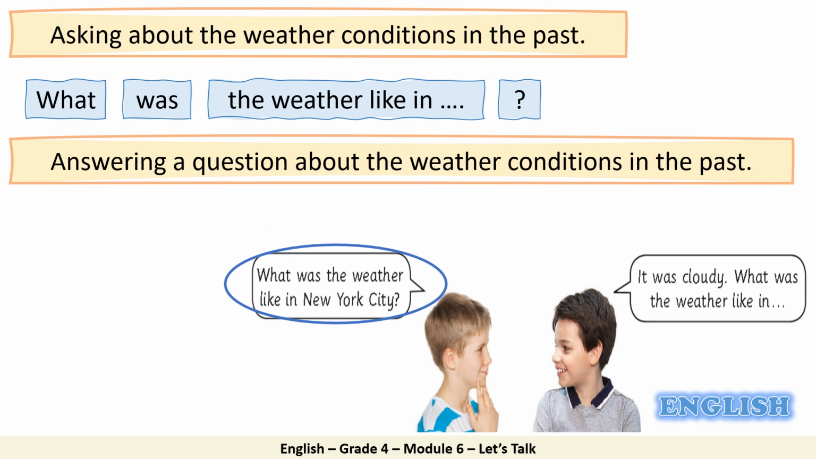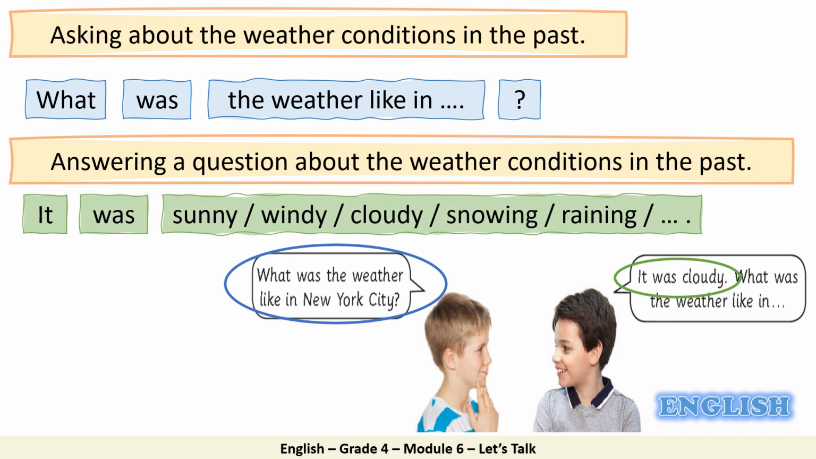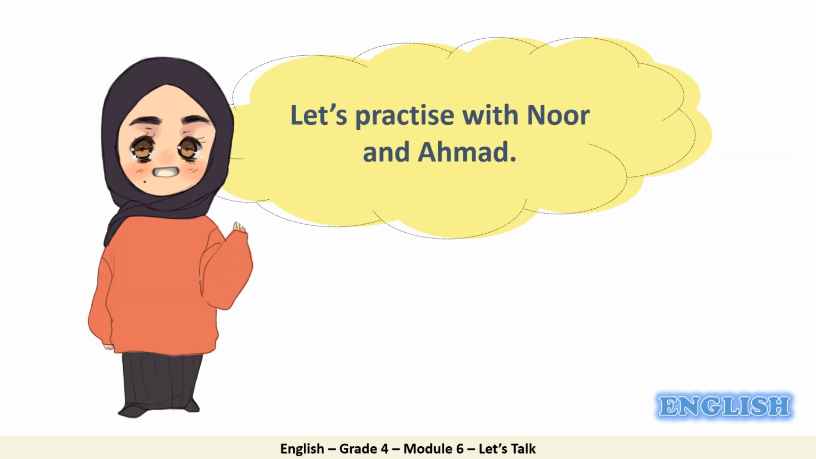And answering a question about the weather conditions in the past. How do we answer? Look at this sentence in green. It was cloudy. So we say it, we say was, and we mention how was the weather: sunny, windy, cloudy, snowing, raining, and so on. And now it's time to practice with Noor and Ahmed.